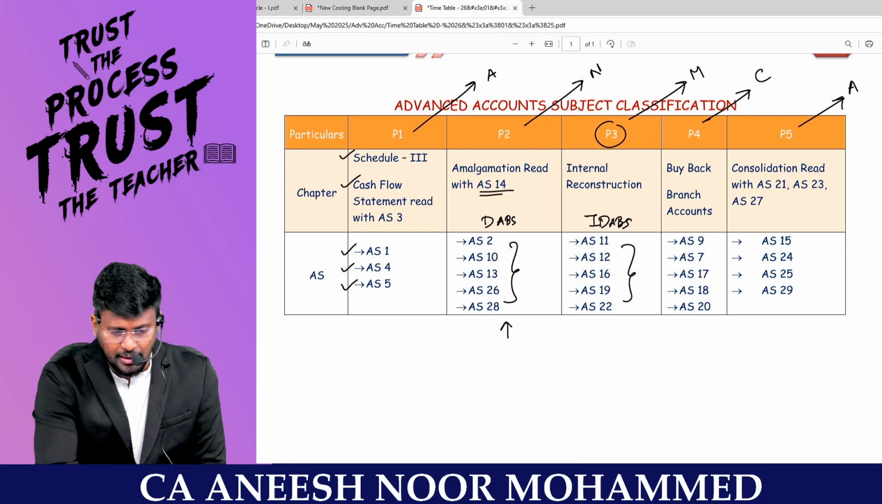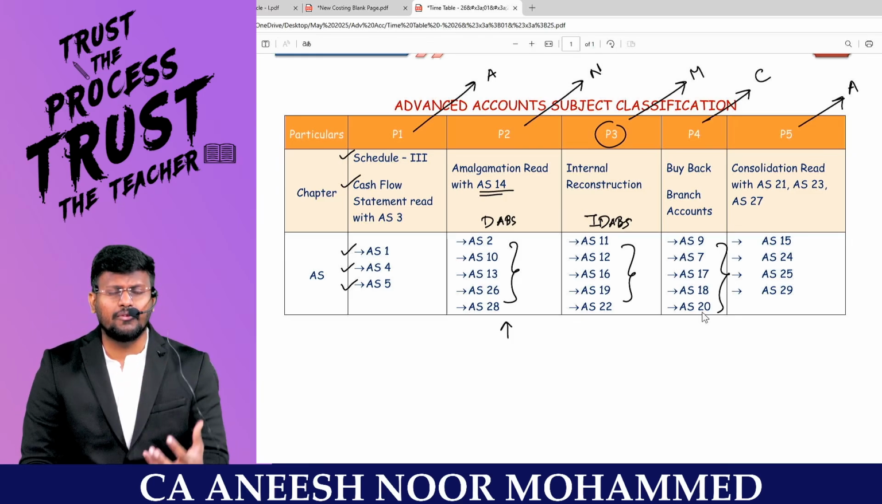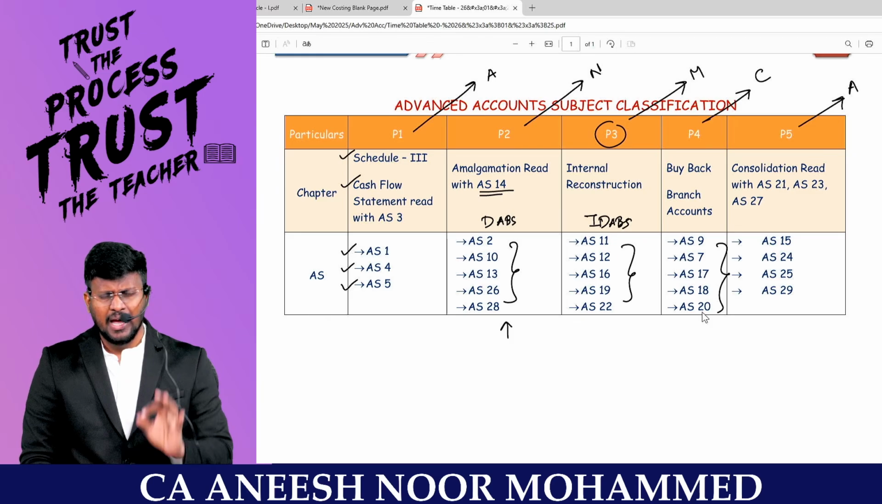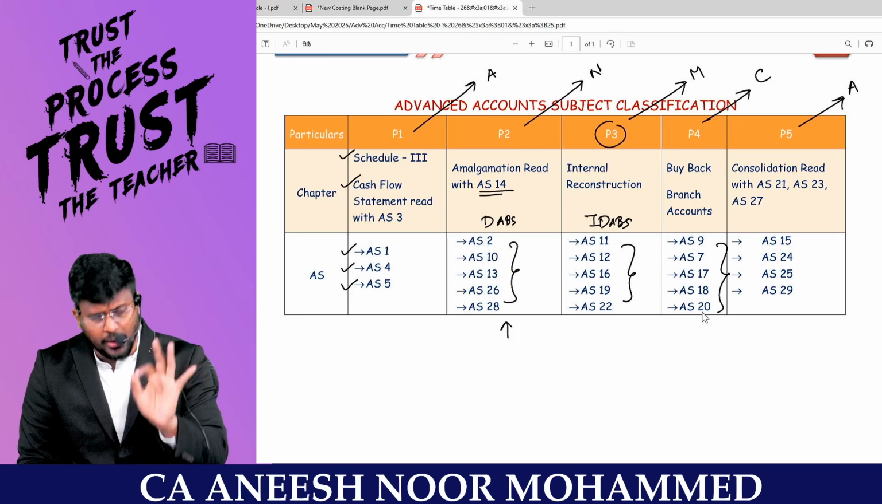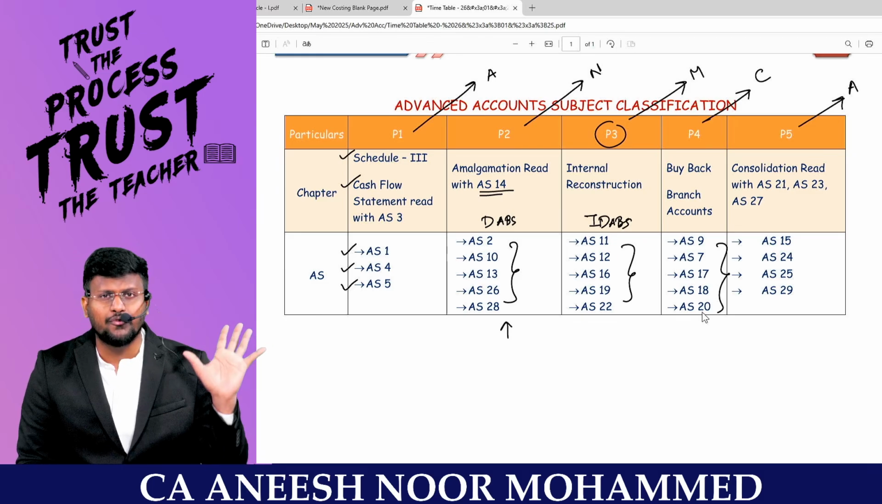Read with the presentation based standards, AS9 talks about revenue recognition. At what time you have to recognize revenue in your books of accounts? And AS7 is also revenue recognition only, but that is particularly for a construction contract.